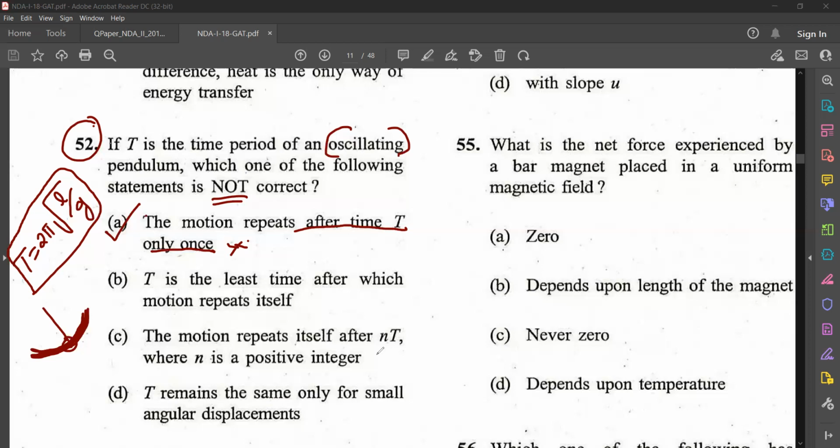Motion repeats itself after nT. That means if it is repeating after 2 seconds, then if we take 4 seconds, we see that it is repeating, and at 6 seconds also. So for every value of nT, it will be repeating. T remains the same only for small angular displacement. That is also correct. So the incorrect statement is statement A. So now go to the next question.